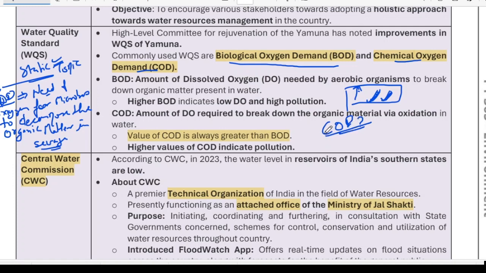COD is chemical oxygen demand. So instead of decomposing only organic matter, other matter also, which is chemical, not organic but chemical, can be decomposed, not by microbes but by a chemical process. The amount of oxygen that is required is the chemical oxygen demand. So naturally, the COD will be greater than BOD. You must remember this. This is a very important fact. The value of COD is always greater than BOD. Okay, this is all about the water quality standards.